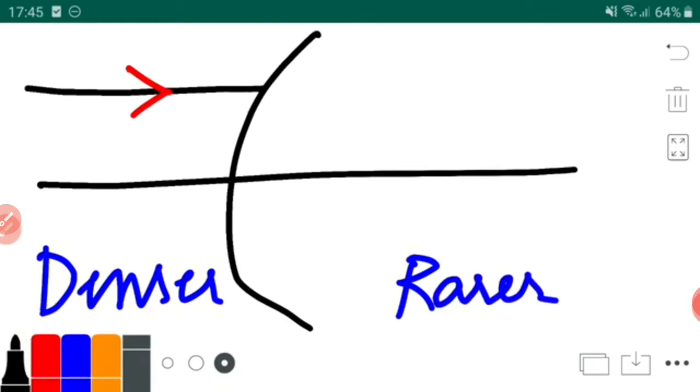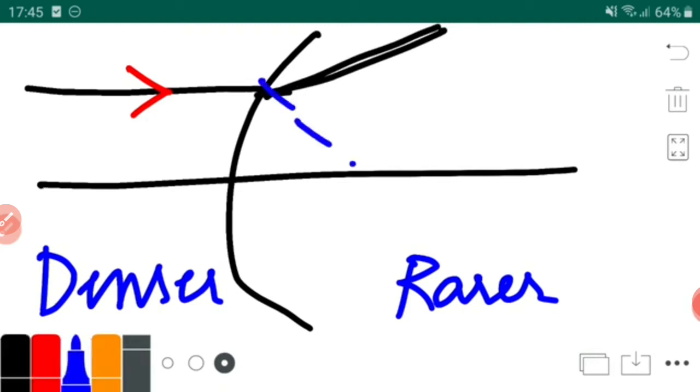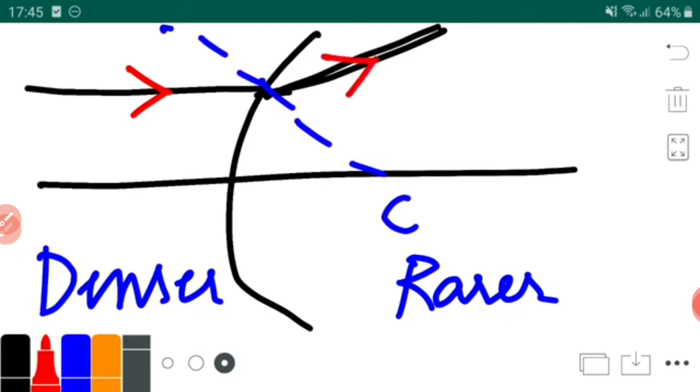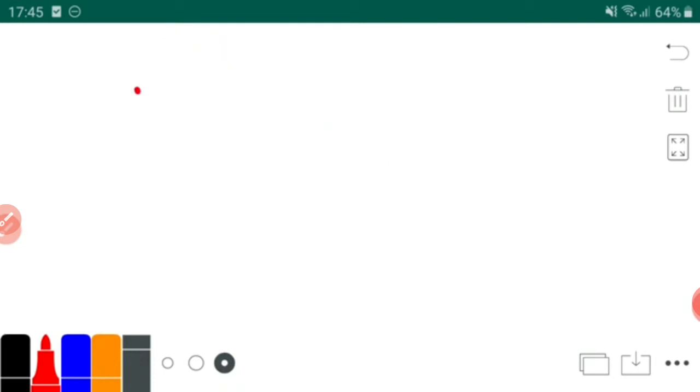Like from water to air medium. If the light ray is coming from water medium and moves to air medium, it moves away from the principal axis. The blue rays are nothing but your normal, toward the center of curvature. Here you can see it is moving away. You need to draw the arrows without fail. This is a rule, don't forget the arrows. So you can see the difference between rarer to denser and denser to rarer.